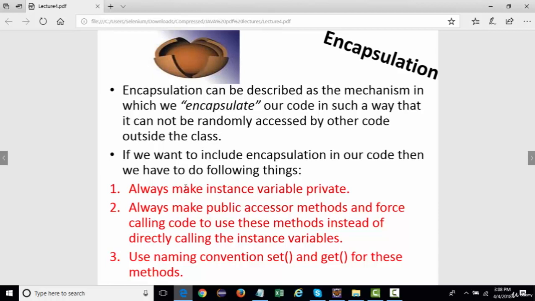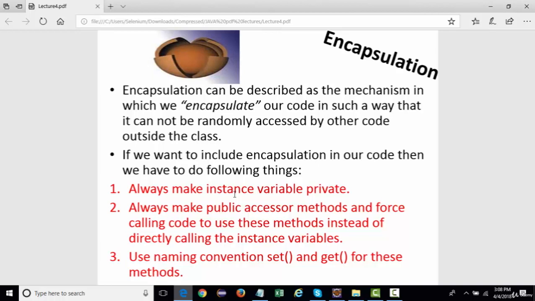First, we make our instance variables always private. Then we make public accessor methods, through which we force calling code to use these methods instead of directly calling the instance variables.